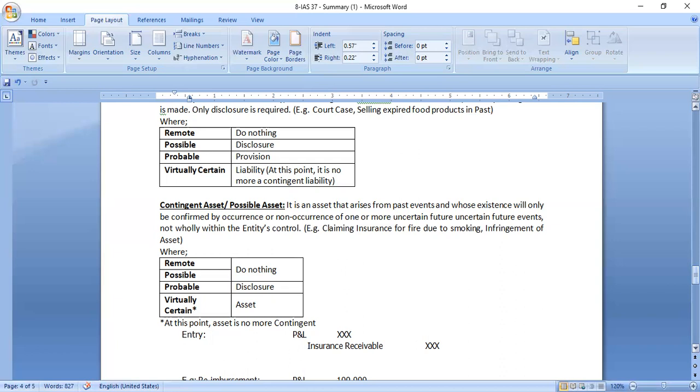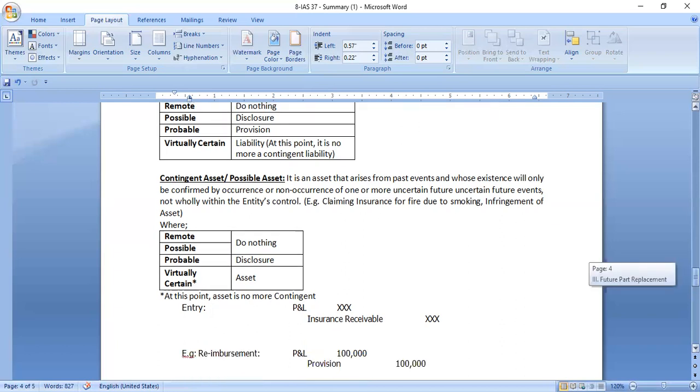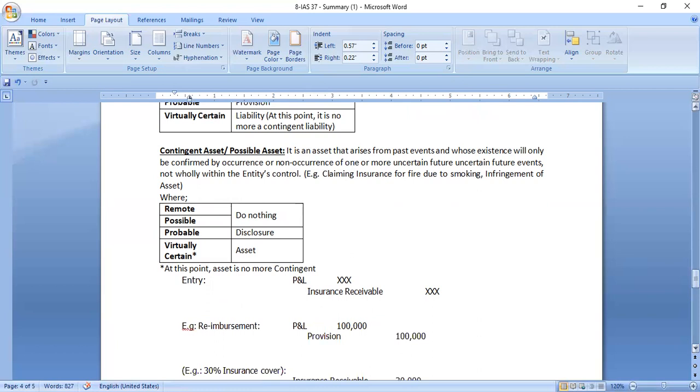For assets, if the degree of certainty is probable, then we make disclosure. At this time, we don't record it as a provision, like for liabilities. And if it is virtually certain, then we recognize it as an asset.